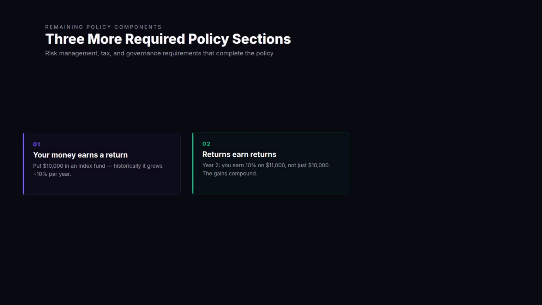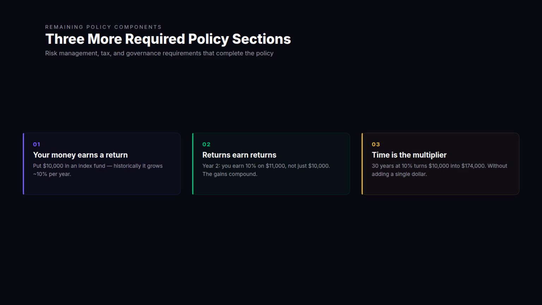3 additional sections complete a robust institutional digital asset policy. Section 5. Risk management and monitoring. Define specifically how crypto exposure is tracked and reported. On-chain analytics platforms, Glassnode, Chainalysis, or equivalent, provide portfolio-level metrics including unrealized gain or loss, on-chain activity around custodied assets, and market cycle indicators. Custodian reporting should be reviewed monthly, with a quarterly investment committee review of crypto allocation relative